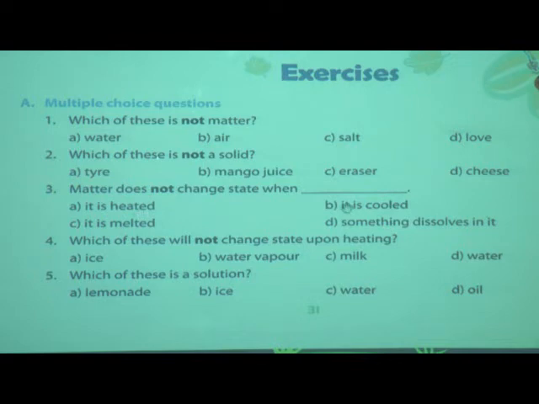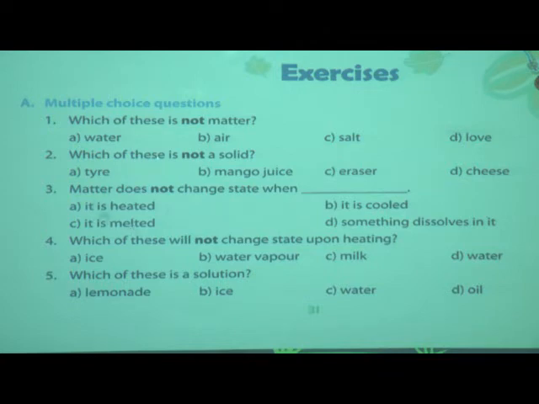B, it is cooled. C, it is melted, and D, something is dissolved in it. See, on heating, matter changes its state, and even on cooling it changes. And melted means heated, because only if it is heated will it melt.